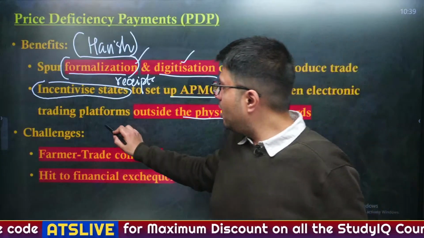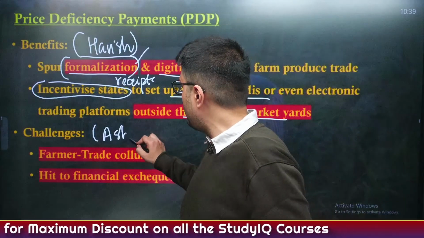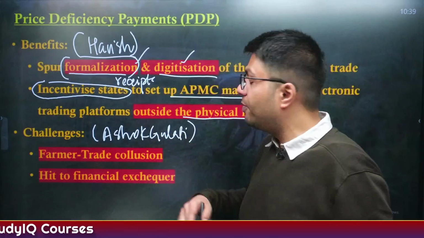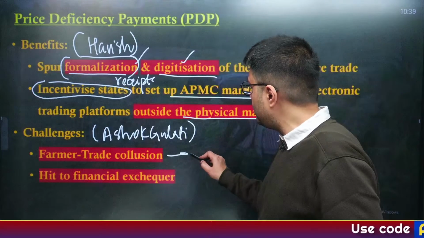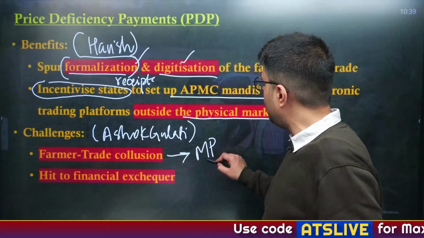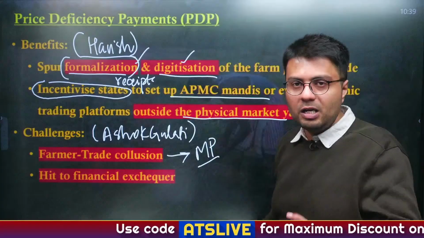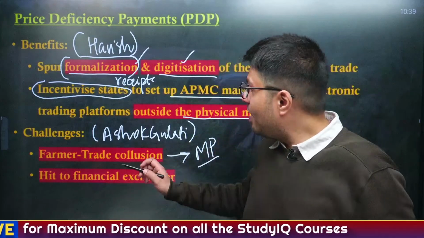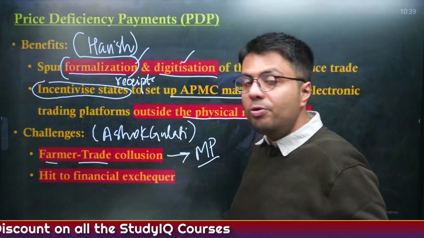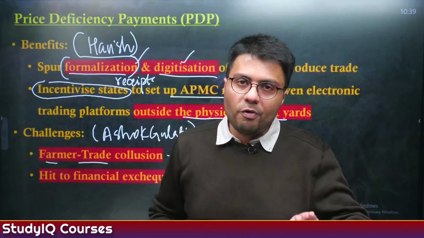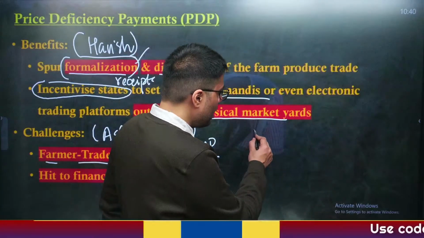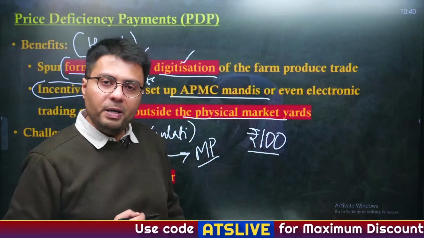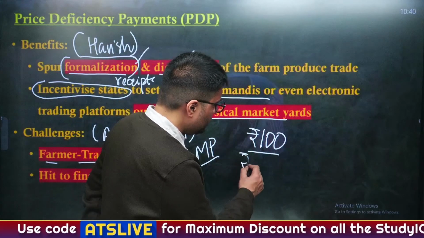Now, the article written by Mr. Ashok Gulati highlights the challenges of implementing such a scheme. First, he said that such a scheme was earlier implemented in states such as Madhya Pradesh through the Bhavantar Bhugtan Yojana. However, in practice, the state of Madhya Pradesh saw that farmers and traders were actively colluding in reducing the market prices of the produce. For example, as I told you, the government highlights the MSP for a crop as about rupees 100 and the prevalent market price is 75.